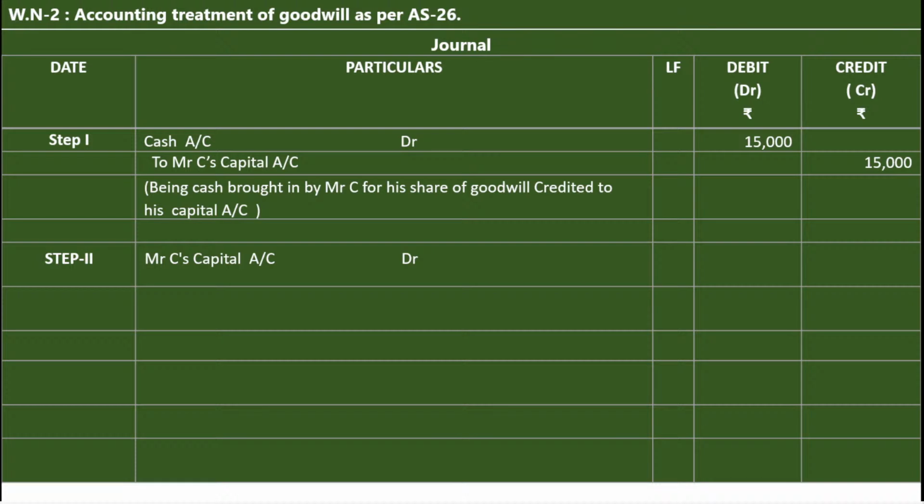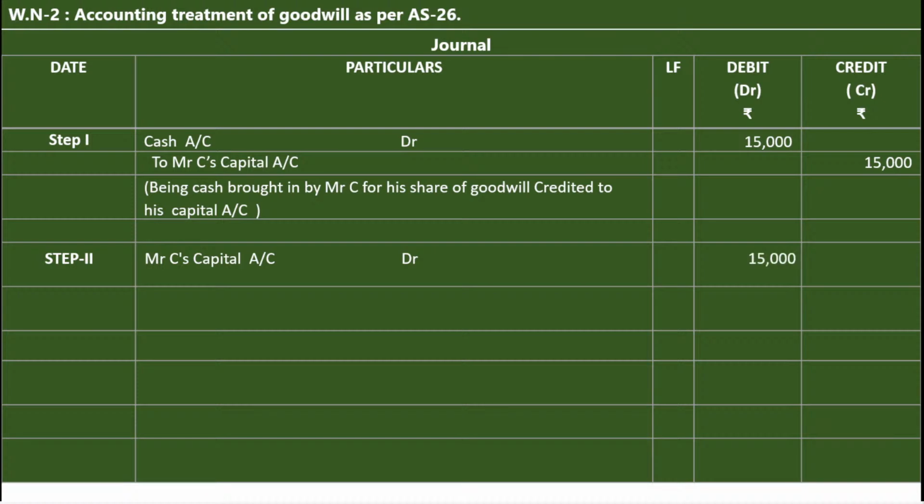When you are adjusting this amount, earlier you credited Mr. C's capital account. In order to adjust it, now you have to debit it. It is an adjustment entry, not the usual rule of debit what comes in, credit what goes. Which account are we adjusting? Mr. C's capital account. Earlier it was credited, now it should be debited.